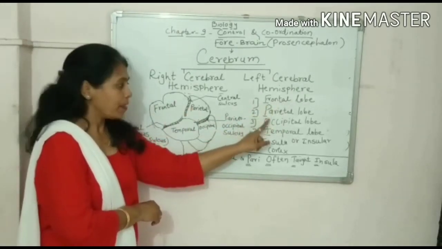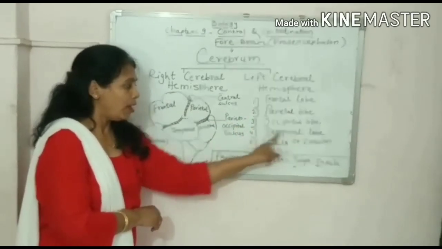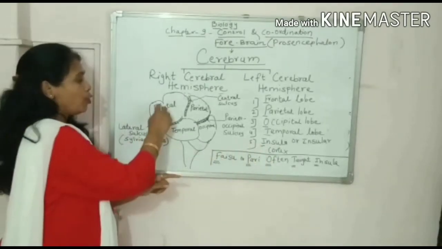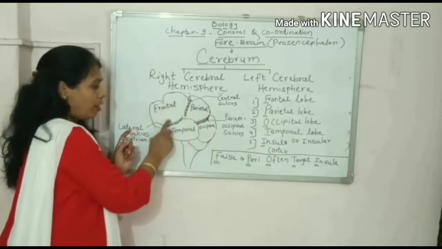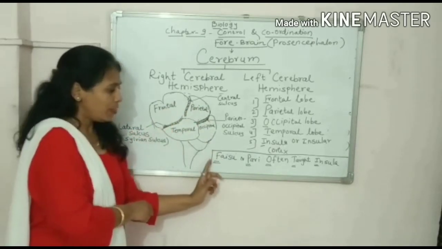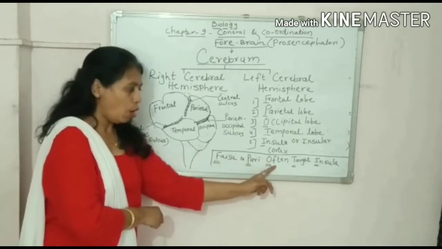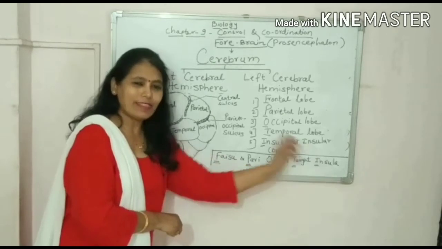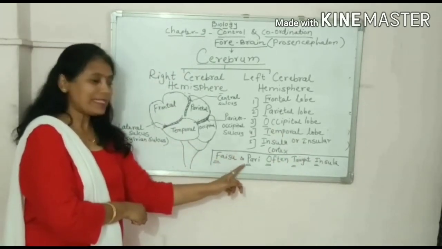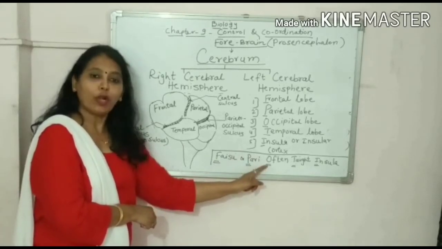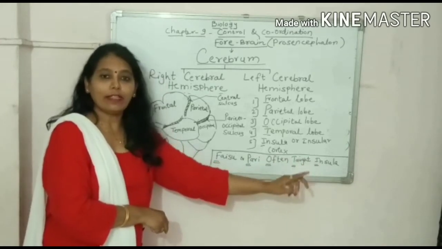Frontal F, parietal P, occipital O, temporal T and insula I. You go in a clockwise direction: 1, 2, 3, 4 and here somewhere the fifth one. So just remember this simple line: Faizu and Pari often taught insula. This is a simple line which I have prepared. F stands for frontal, P for parietal, O for occipital, T for temporal and I for insula.